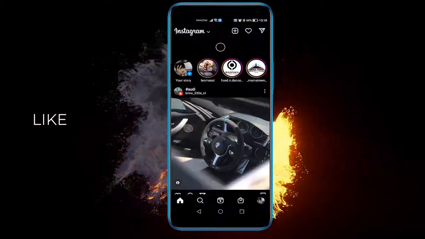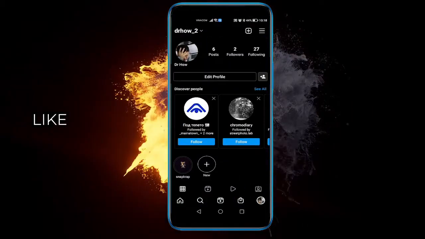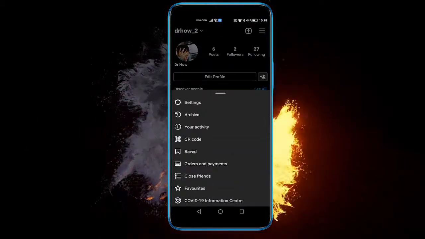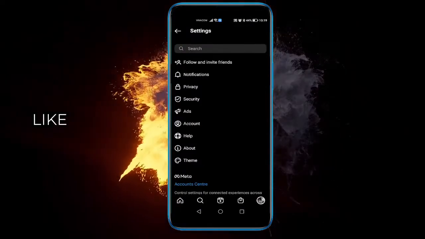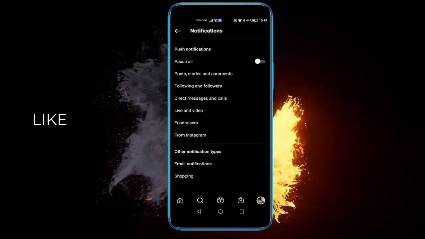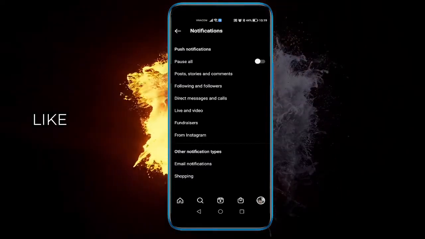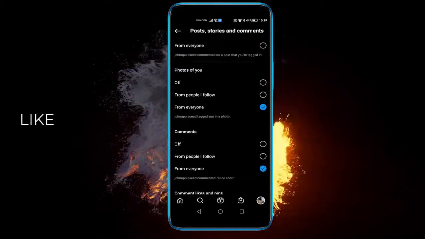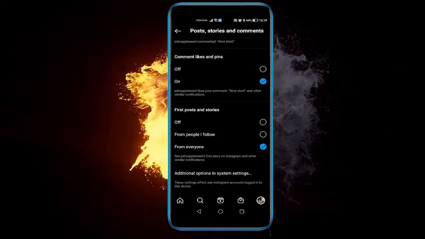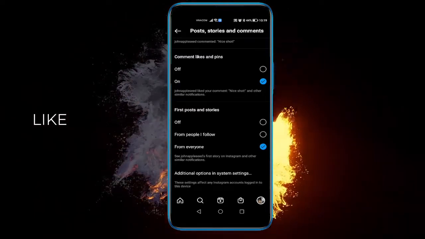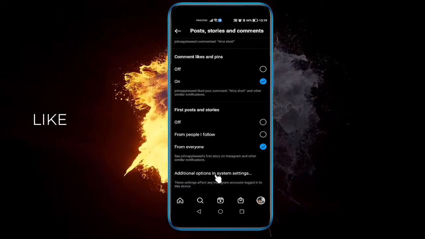So open up your Instagram and go to your profile. Once you're there, go to the three little lines and click settings. Once you've done that, click on notifications, and here you can click on post stories and comments. And if you scroll, you can see that you can only turn off the notifications. But if you click on additional options in system settings, right here,